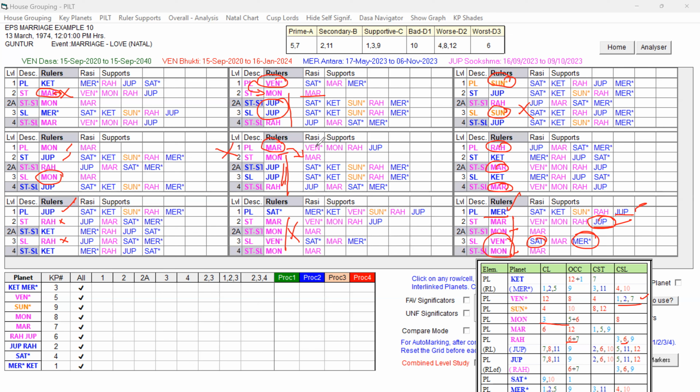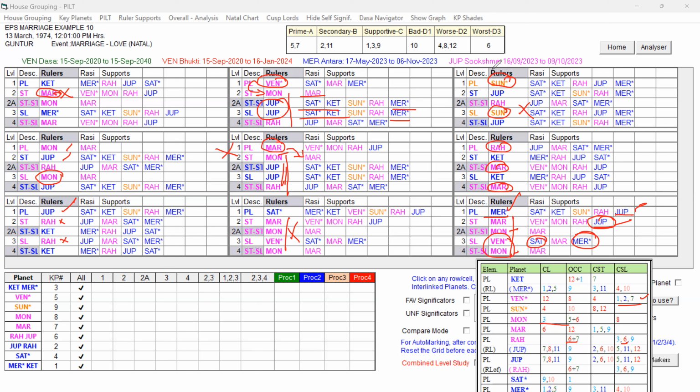So please understand, this is not very good, but no other planet is comparatively better than these 2 planets. So Venus and Moon are playing a role. Importantly, the star lord of the star lord and the sublord Jupiter: which planet is supporting the Dasa Lord by way of support, those planets are ruling at this sublord. That way the Venus is comparatively better. Mars is also good by the rulers, but Mars itself is not good. So because of that, Mars is not supporting.